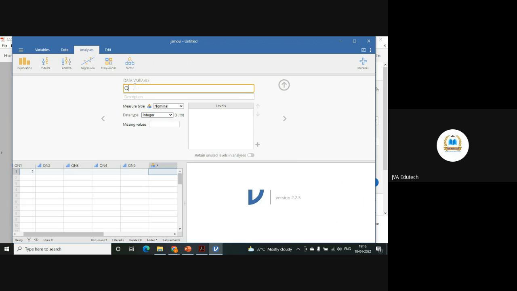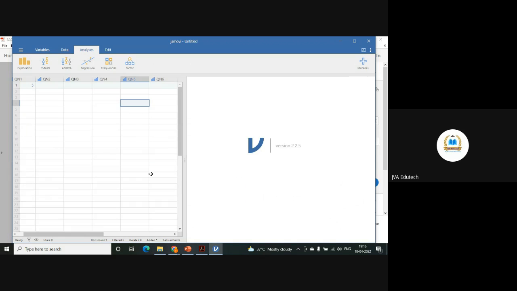Question number 6. You can type the description or copy and paste from your questionnaire. Select the type of measurement and by default keep it integer. If you are taking it as a continuous measurement, then please keep it as decimal. Like this, it will work, and here you can input your data. So this is respondent number 1's response on these questions. Like this, you create a variable in Jamovi.